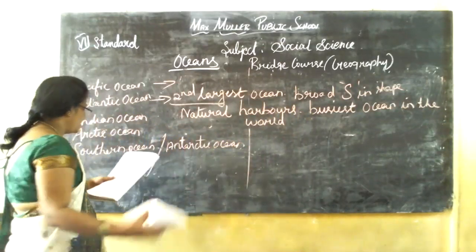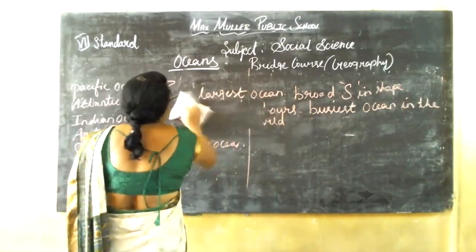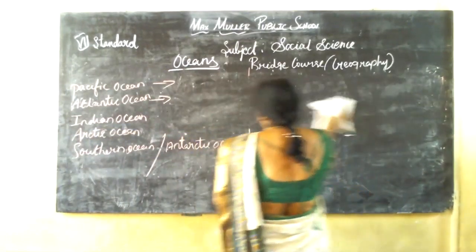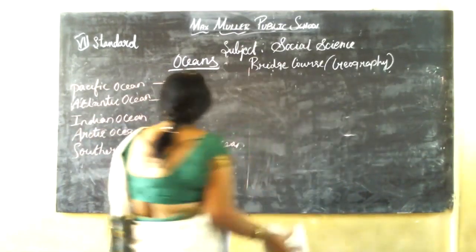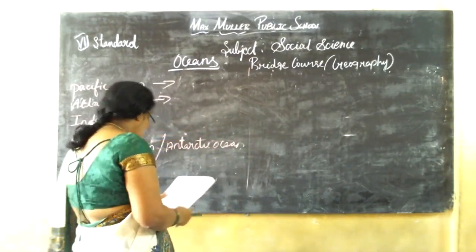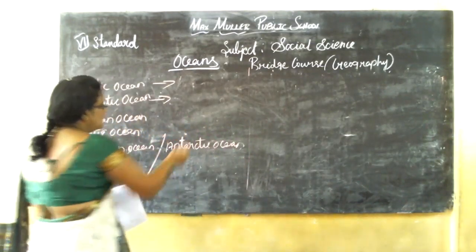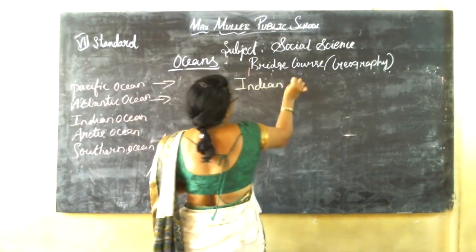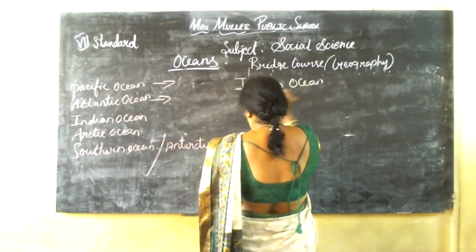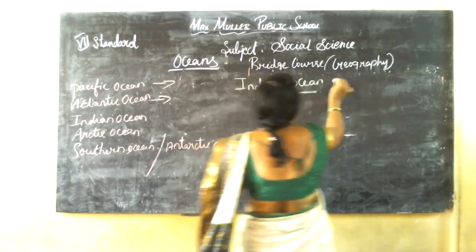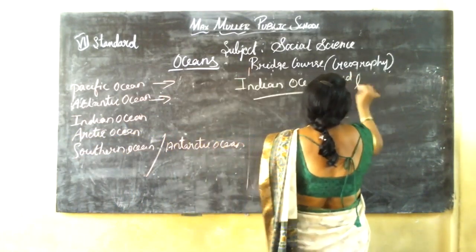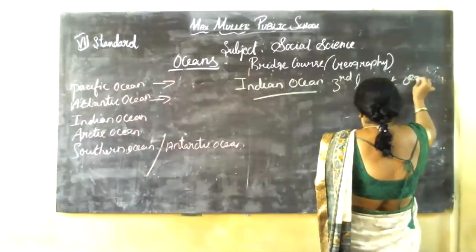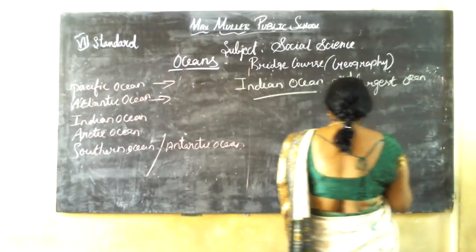Pacific Ocean over, Atlantic Ocean over. The next one is the Indian Ocean. The Indian Ocean is the third largest ocean of the world.